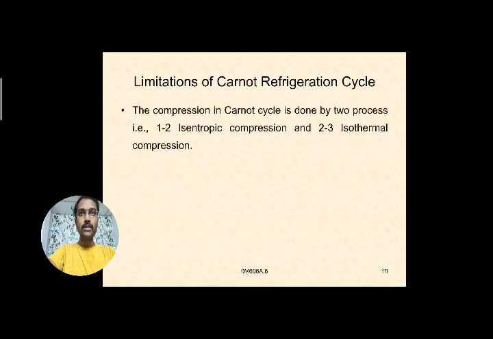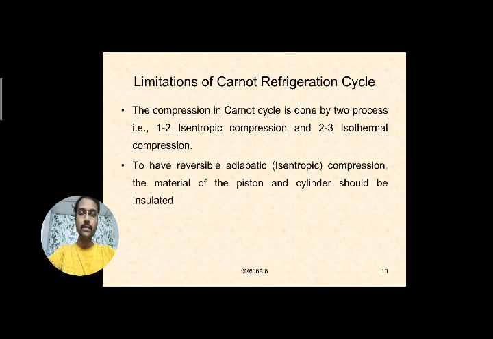So coming to the limitations, why I have told that it is theoretical, and why it is not feasible practically. If you observe during this explanation of the processes, we have seen that the compression is done by two processes. One is isentropic compression during 1 to 2, and 2 to 3 is isothermal compression. During this, to have this reversible adiabatic or isentropic compression, the material of the piston and cylinder should be insulated.